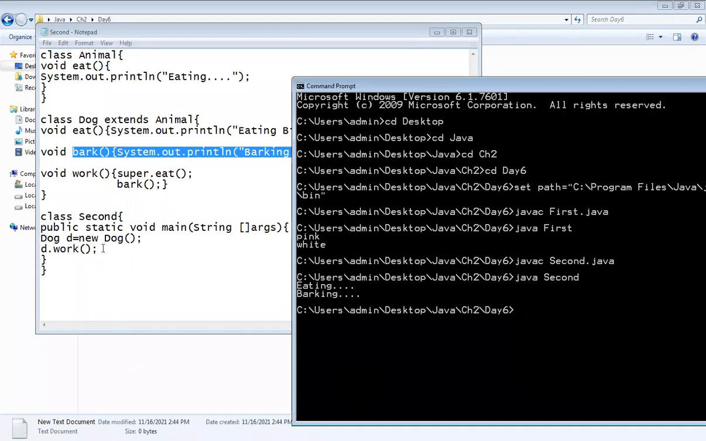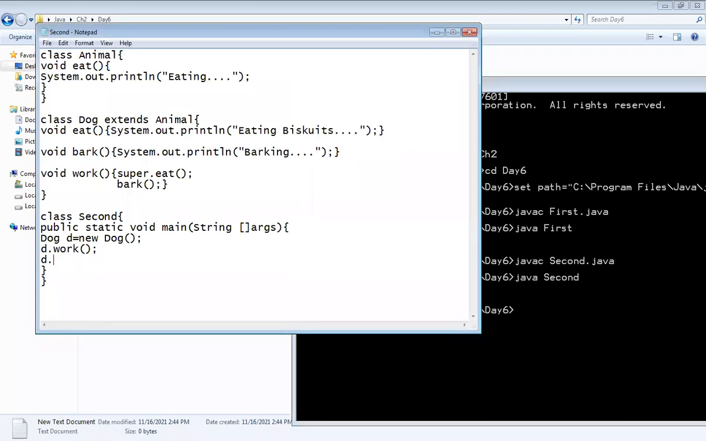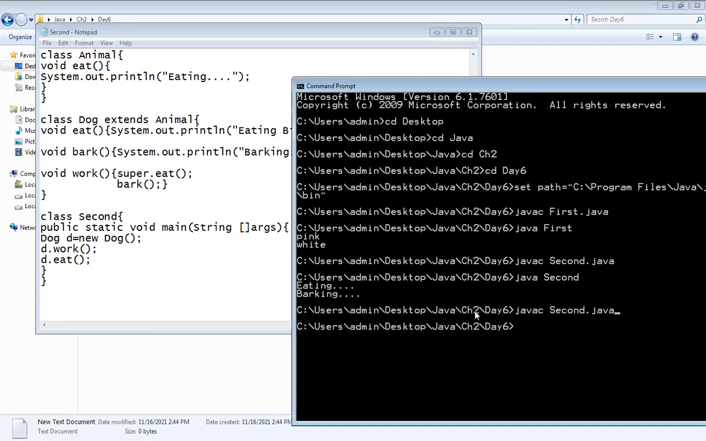Okay, and if I make a simple change in our program like this, d dot eat. See here, I have just called this method which is available in both the parent class as well as the child class. But whenever I call it like this, by default it will go here. You can see in the compiler.